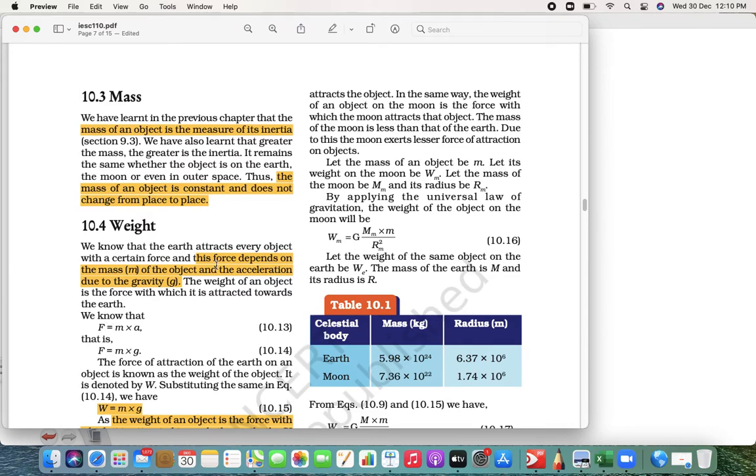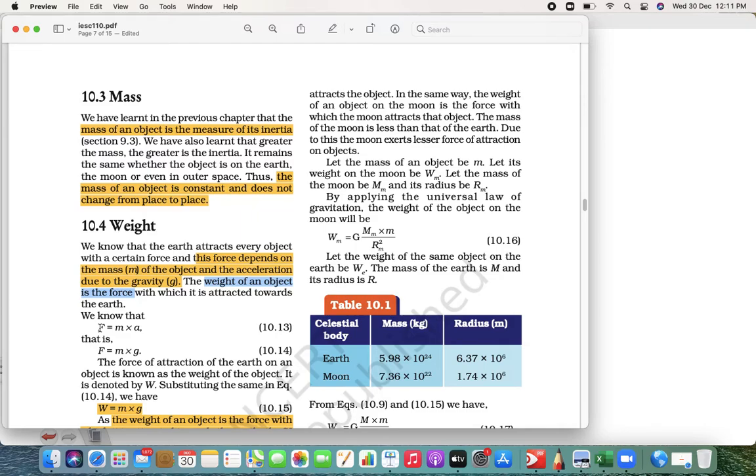So whenever we write down weight, it is nothing but a force that attracts us towards the earth. So what is the formula for mass? Again, see, understood. What is weight? Weight is actually the force which we are applying on earth, right?